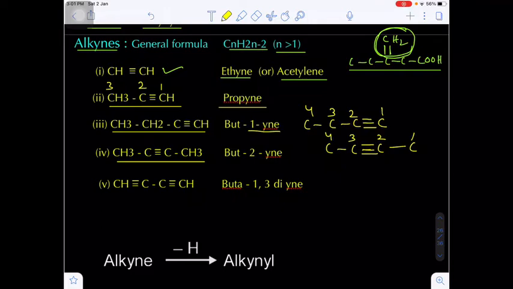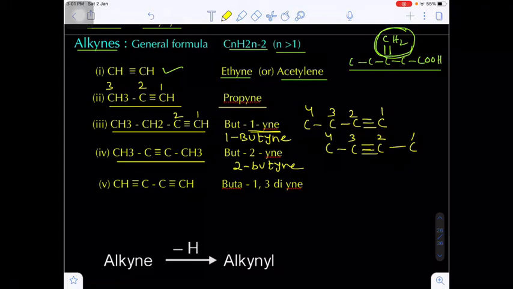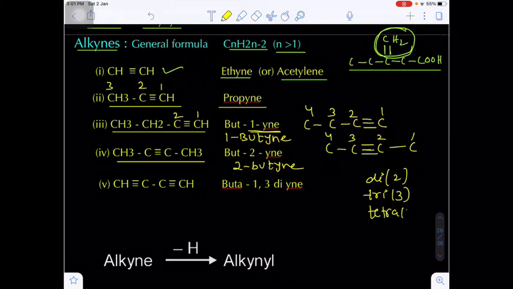Here the triple bond is present on carbons 1 and 2. That's why we take the lower number 1. That's why this is called but-1-yne, simply 1-butyne. And this one is 2-butyne, or but-2-yne. Suppose there are 2 triple bonds. Just now I told you we have to use the prefix di for 2 similar groups, tri for 3 similar, and tetra for 4 similar groups.